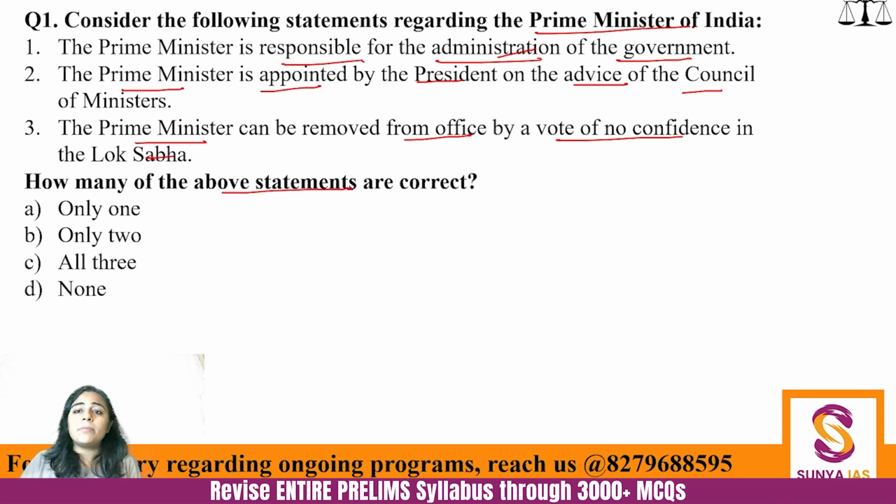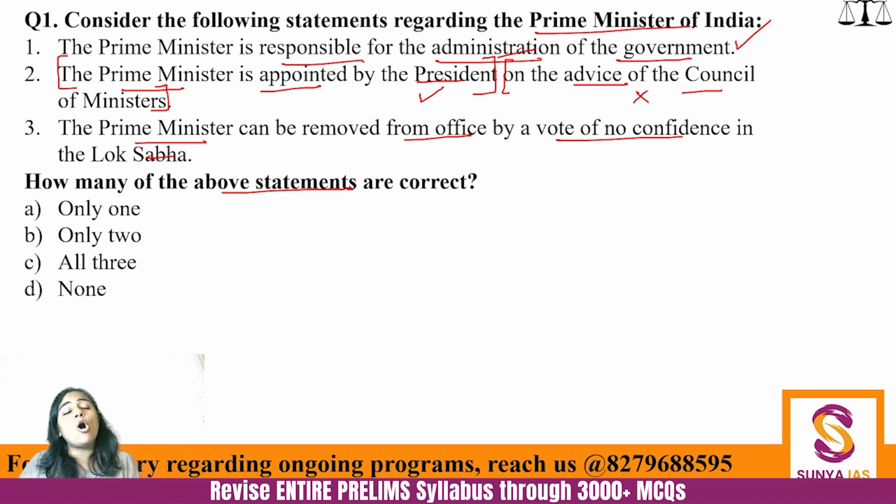Now see statement number 1. It is a generic statement that of course the Prime Minister is responsible for the administration of government. No doubt about it. So the first statement is correct. Second statement, the Prime Minister is appointed by the President is correct. This much part is correct. But on the advice of the Council of Ministers, no.